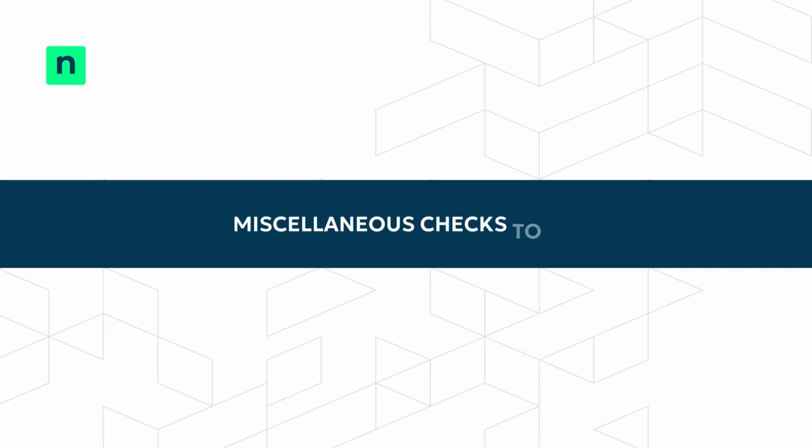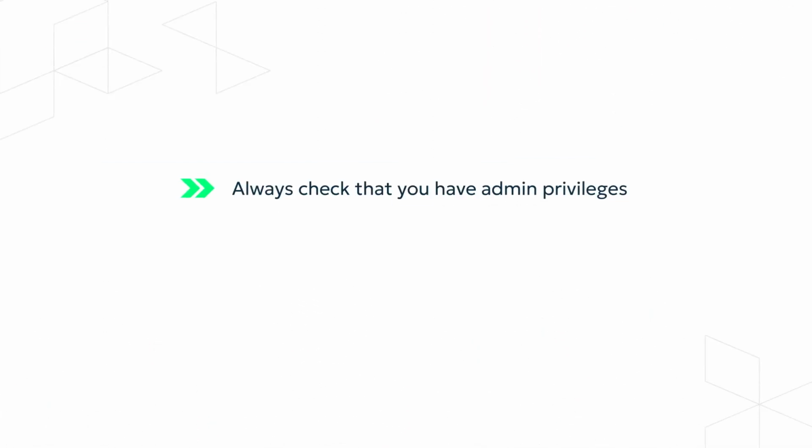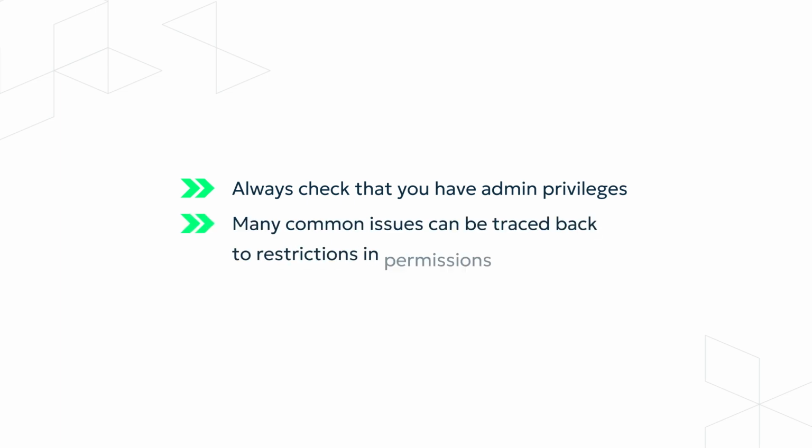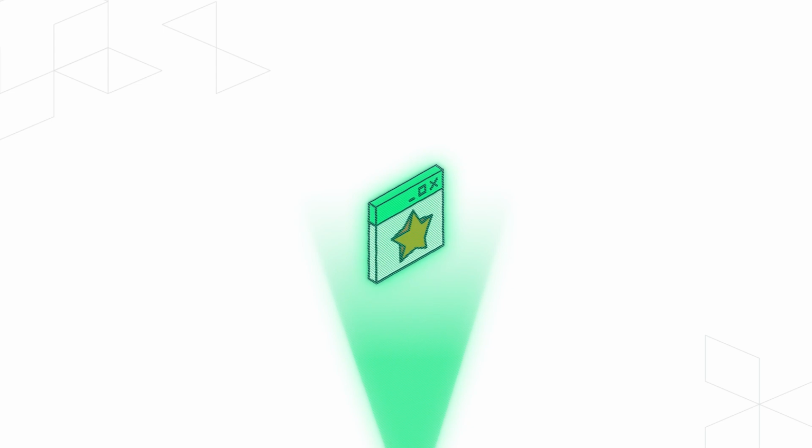Miscellaneous checks to do. Before working in the registry, always check that you have admin privileges and that group policies aren't blocking access. Many common issues, like missing menu options or unsaved favorites, can be traced back to restrictions in permissions or third-party interference. Favorites make it much easier to organize and access critical registry keys. With backups, proper permissions, and a little housekeeping, you'll save time and avoid errors.